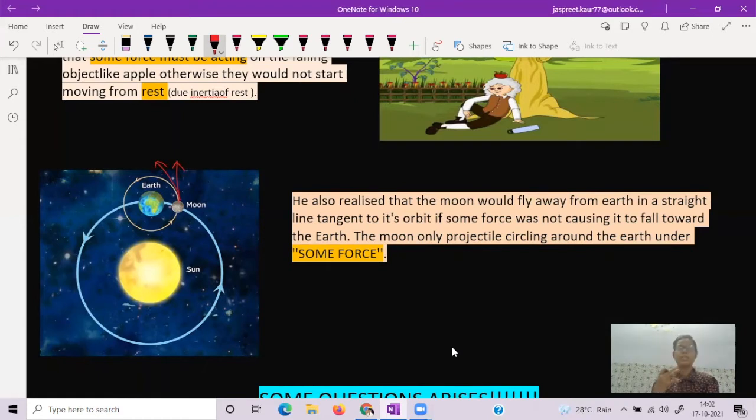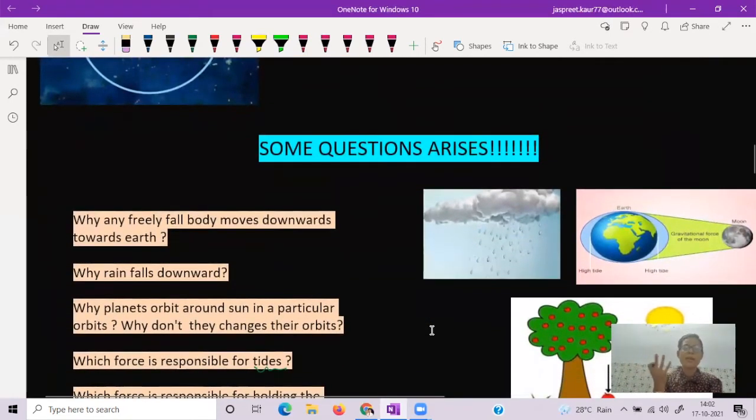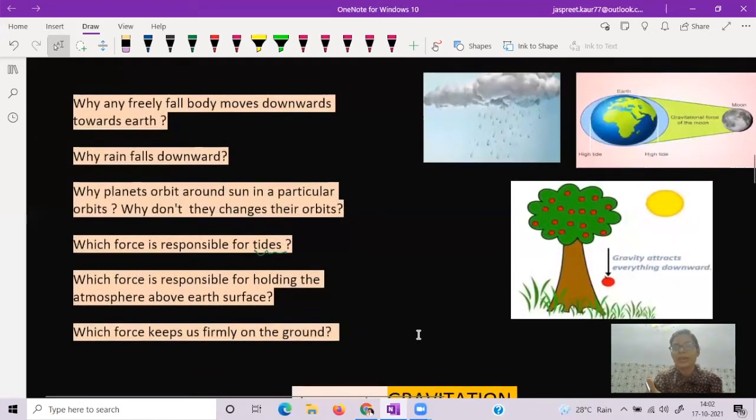So, with all this history of gravity and gravitational forces, here we have some questions. Why are we standing firmly on the ground? Why does a freely falling body move downwards? Why do the planets orbit around the sun in a particular path, and why do they not change their orbit? Why does the rain fall downward, why does the snow fall downward, and what is responsible for the tides? Which force is holding the atmosphere on the earth? The answer to these questions lies in one and only one word: gravitation.